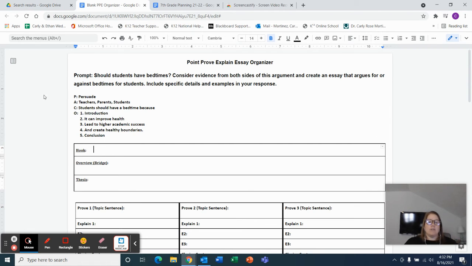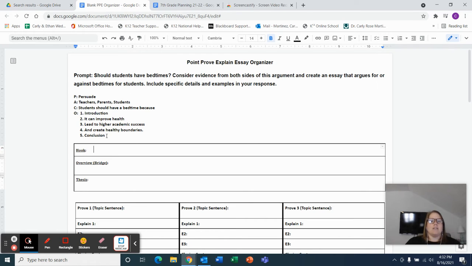So this is going to be an overview of the entire document, but don't get overwhelmed because when we work on these in class, you'll just be doing pieces of it at a time each day. So you're never going to have to do this all at one time. All right. So at the top, you'll always have your prompt. My prompt was asking me, should students have bedtimes? Consider evidence from both sides of this argument and create a lesson that argues for or against bedtimes for students.